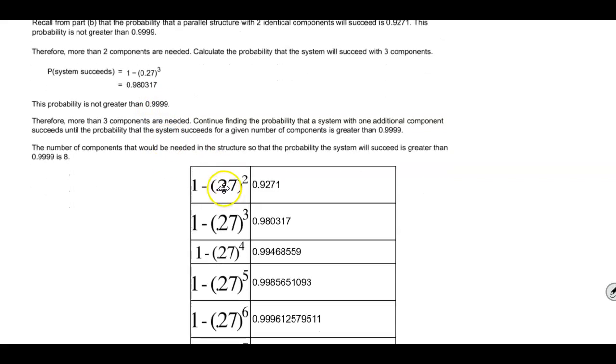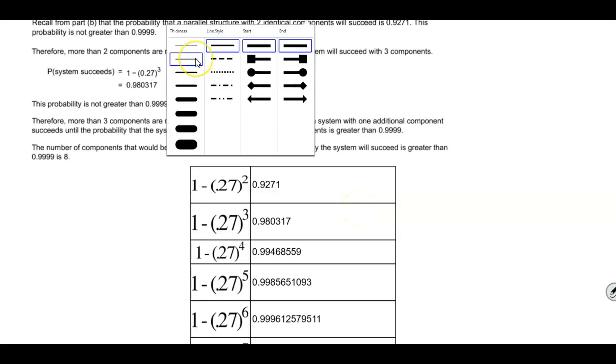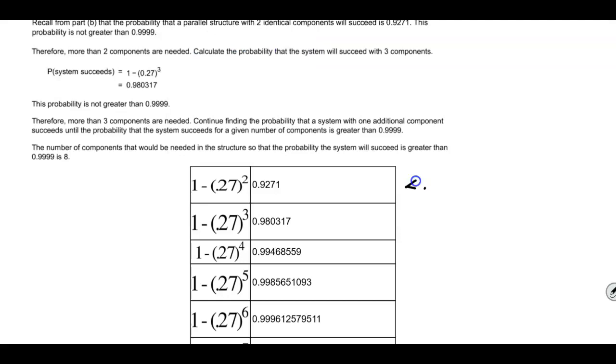If we look at this table here, 1 minus 0.27 squared gave us 0.9271, which is less than 0.9999. If we plug in 1 minus 0.27 to the third power, which is what we got over here, again, this number is less than 0.9999.